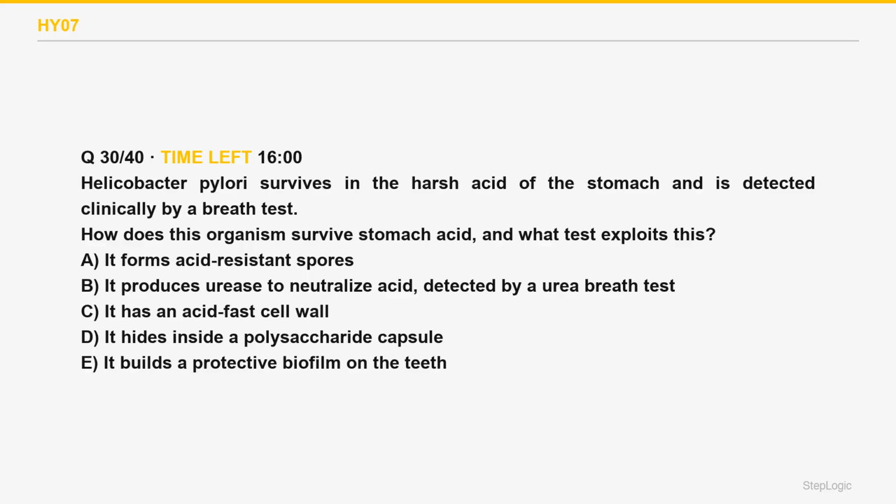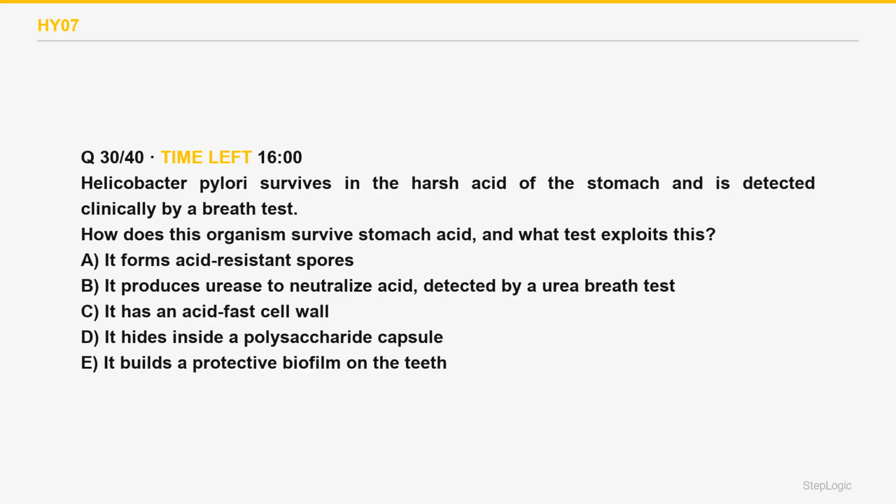How does this organism survive stomach acid, and what test exploits this? Helicobacter pylori survives in the harsh acid of the stomach and is detected clinically by a breath test. Read the command: how H. pylori survives acid and the test. It makes urease.